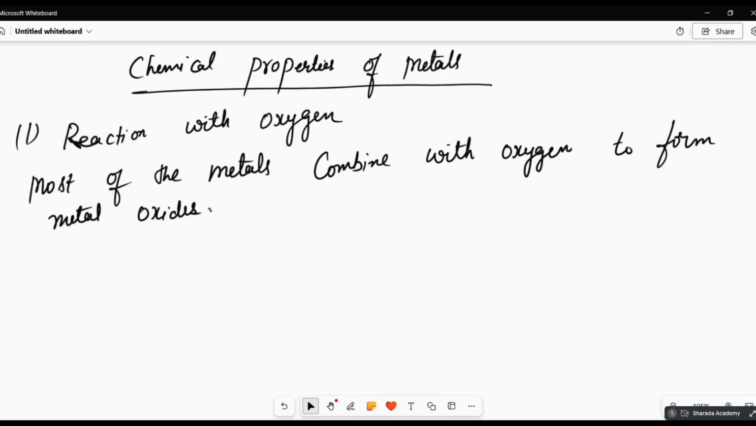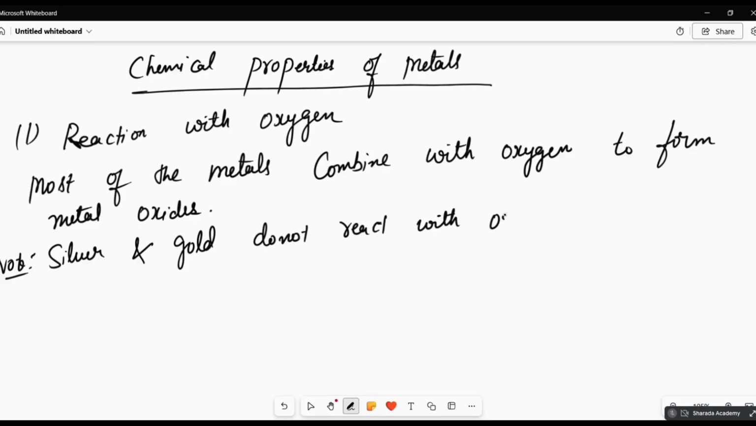Now we will study the reaction with oxygen. Write a note: silver and gold do not react with oxygen.